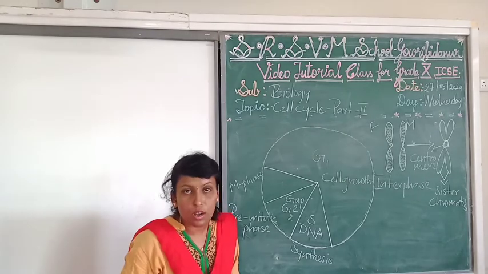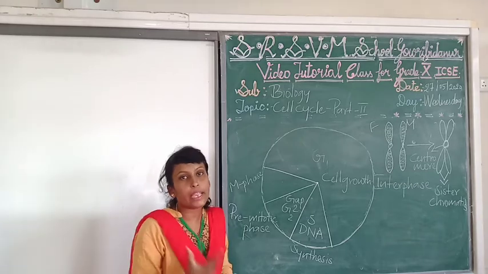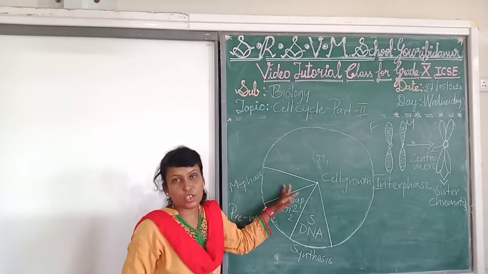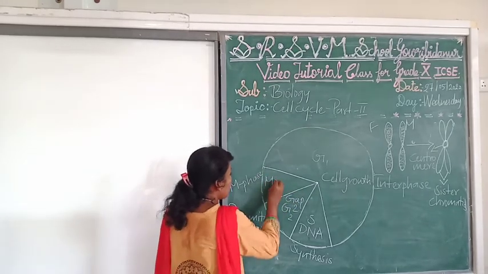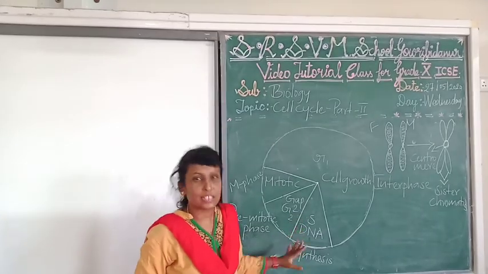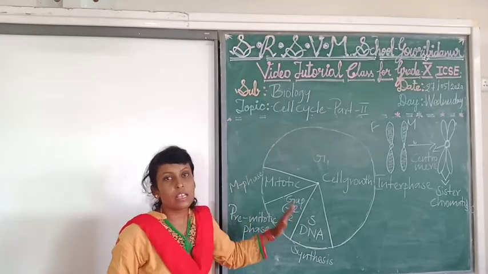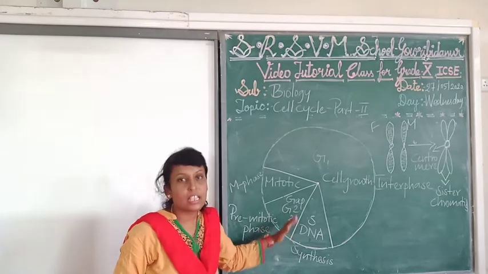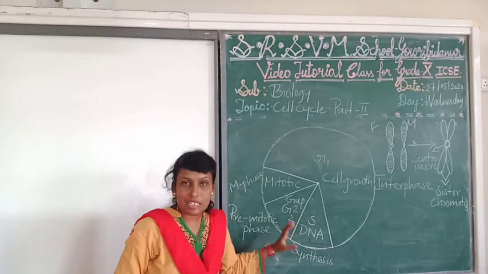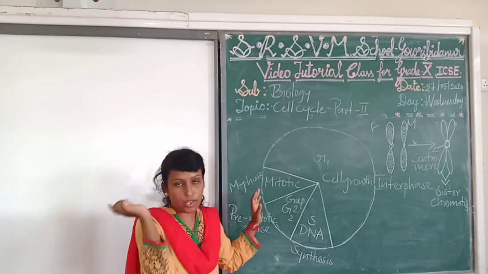Because we know that after the interphase, the cell will be entering the very important M phase. M phase is the cell division phase, that is, the mitotic phase. So it is called the pre-mitotic phase. When the cell enters the G2 phase, it gets ready for the division of the cell. That means one parent cell will be divided into two daughter cells.